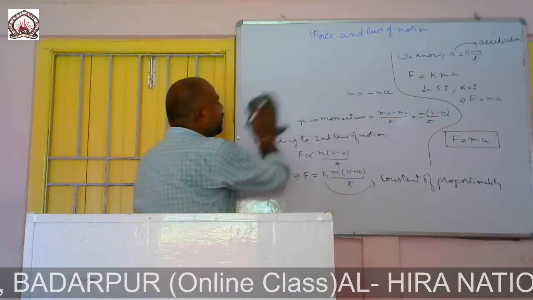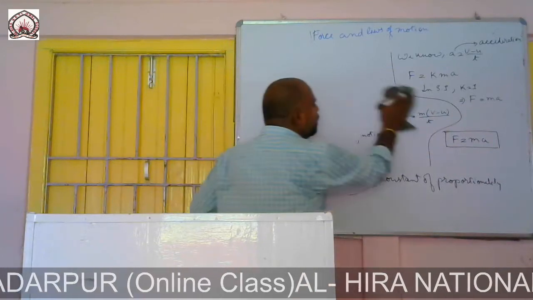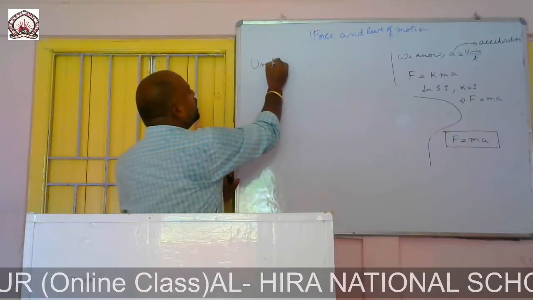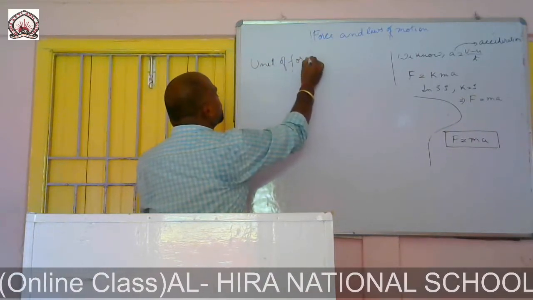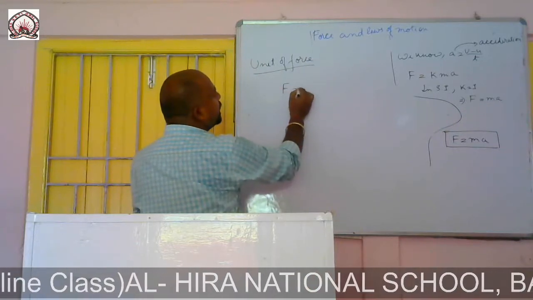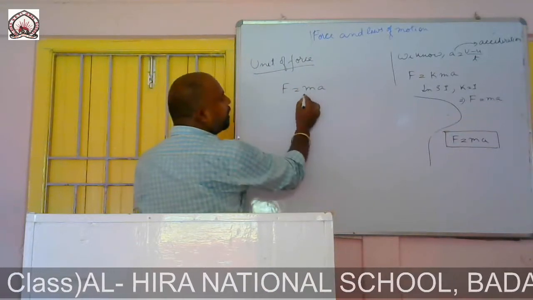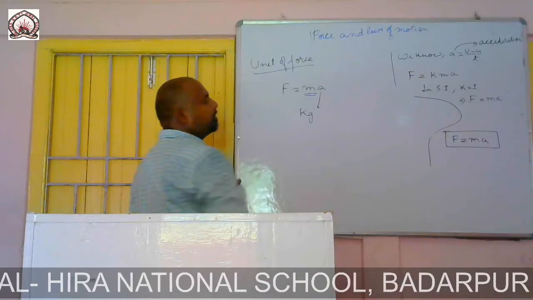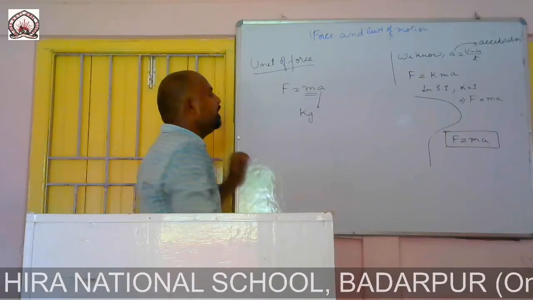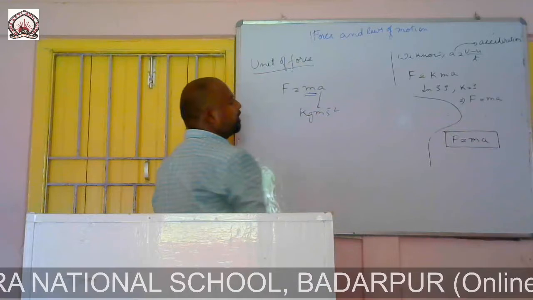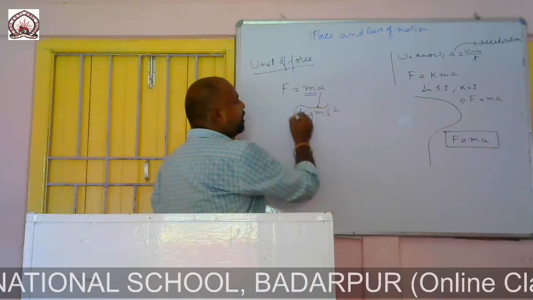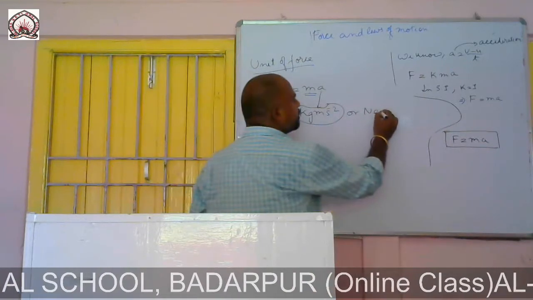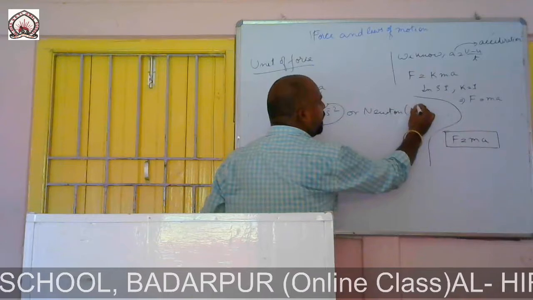Now what is the unit of force? We know F is equal to m into a. The unit of mass is kg, and the unit of acceleration is meter per second square. So kg meter per second square we also write as Newton. That is denoted by N. Okay.